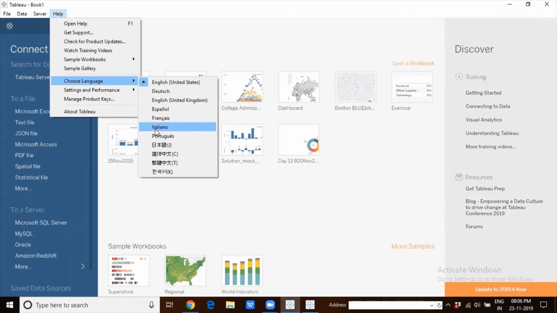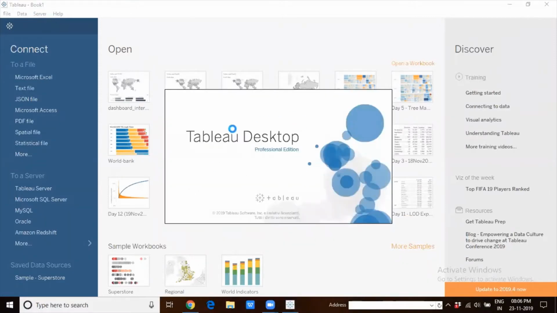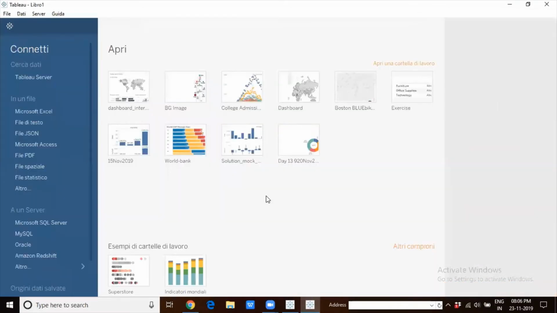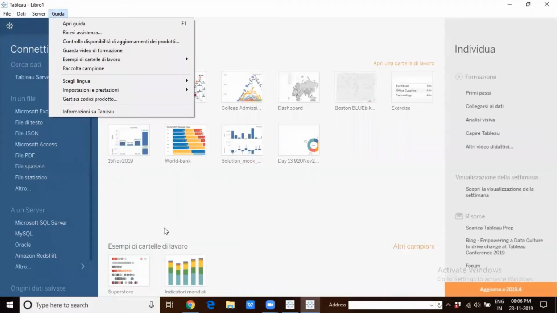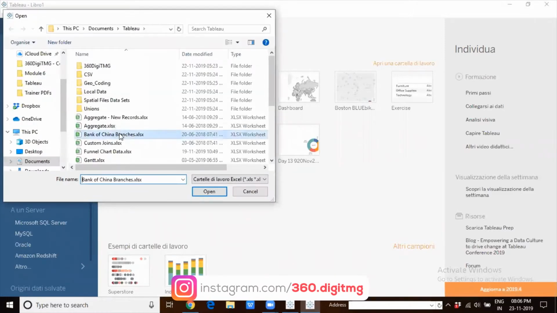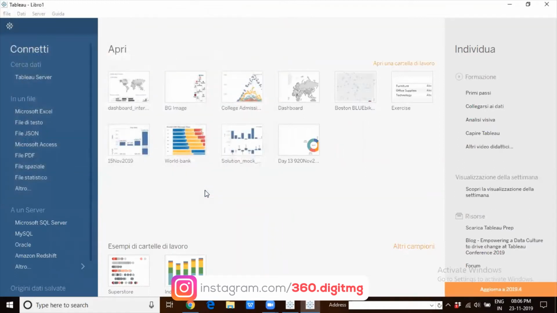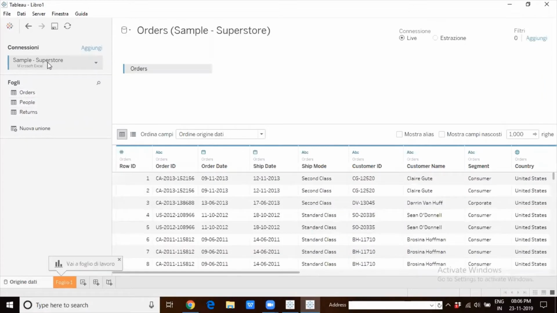Suppose we choose any language other than English or your default location, for example Italiano. We may have to restart Tableau to make these changes take effect. So you see Tableau is automatically getting restarted, the latest version 2019.3, and you can see all the menus and all the options now appear in Italian. Suppose I want to get connected to Microsoft Excel, sample superstore. The names of the worksheets and the data sources have not changed, but the rest of the options have changed.